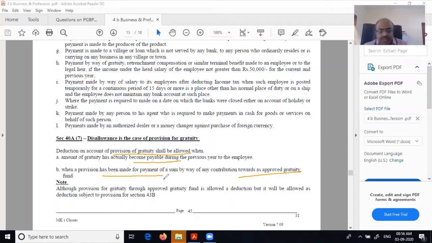So that means when it is actually paid, you will get it. Plus, if you are making a provision, it will be allowed only if it's a contribution to an approved gratuity fund, and approved gratuity fund is controlled by 43B, nothing else. So gratuity, if actually paid, will be available, no problem. But if it is payable, then it will be available only for an approved gratuity fund subject to control of 43B. Other things will not be available.